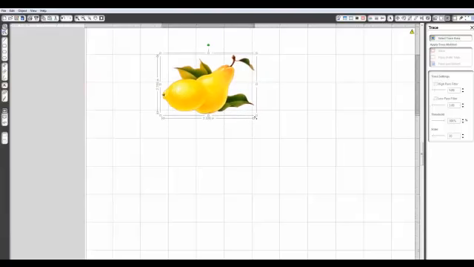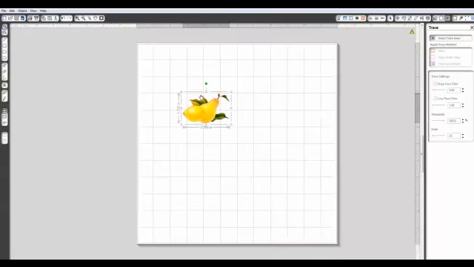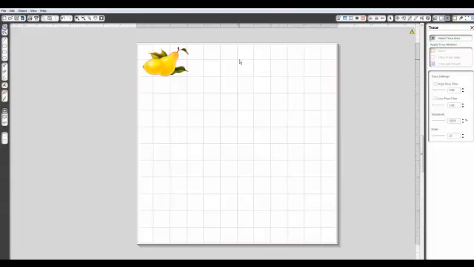So I'm going to make this small. This is so pretty. I want this to fit on a card, so maybe about there. That looks good. And I'm going to zoom out so I have a better image of my mat here.